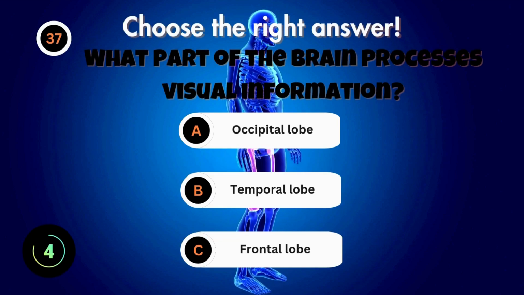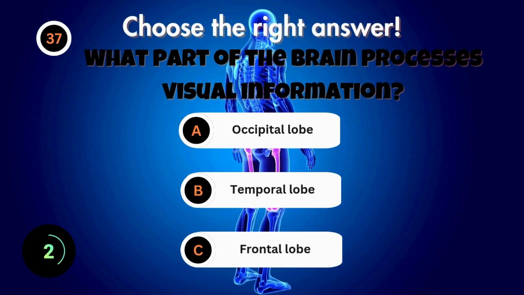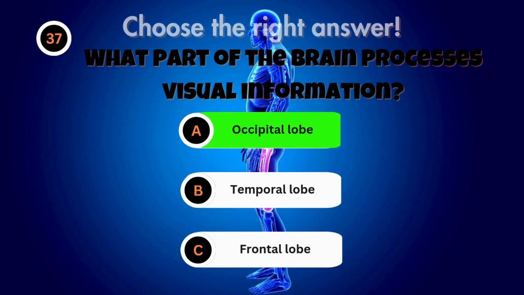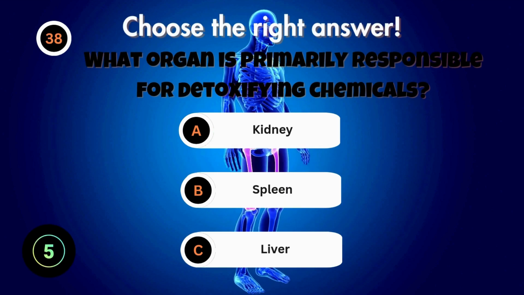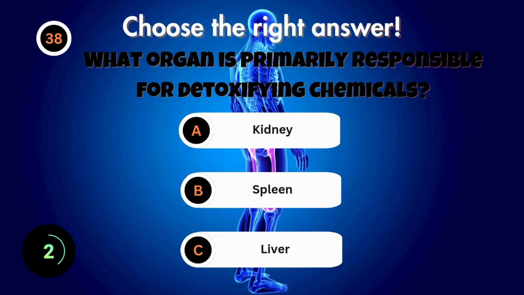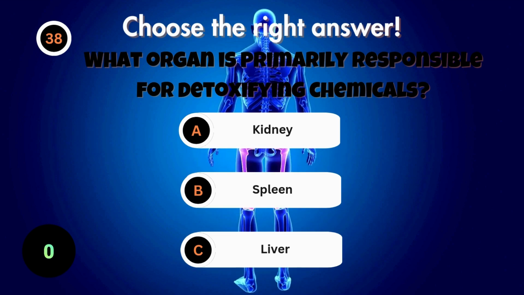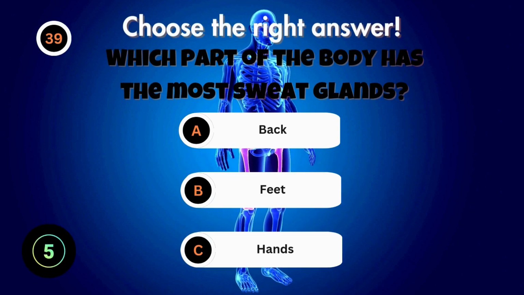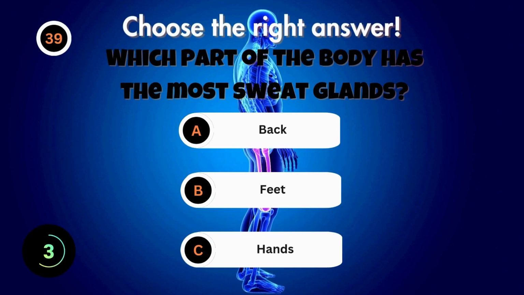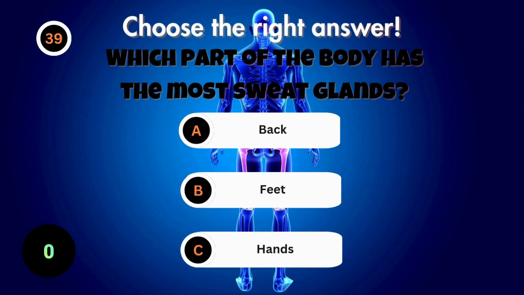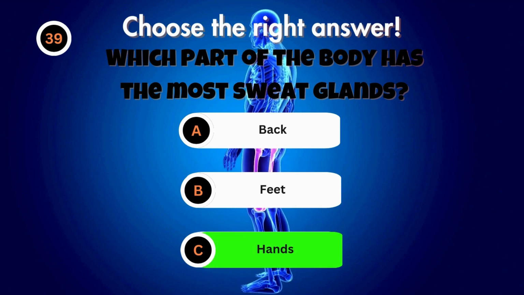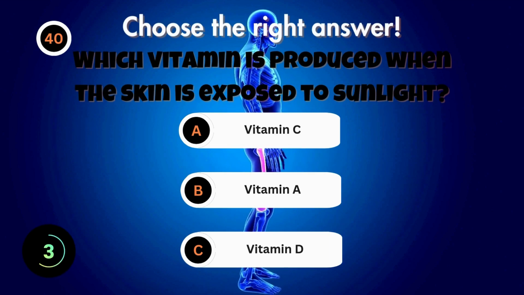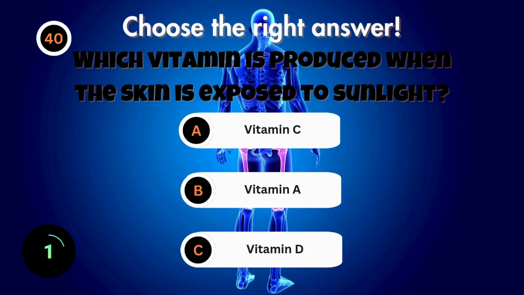What part of the brain processes visual information? What organ is primarily responsible for detoxifying chemicals? Which part of the body has the most sweat glands? Which vitamin is produced when the skin is exposed to sunlight?